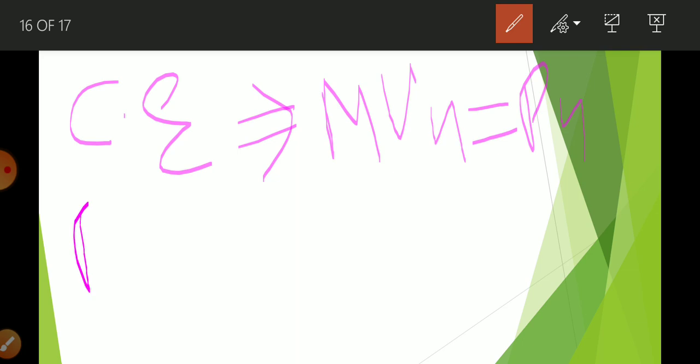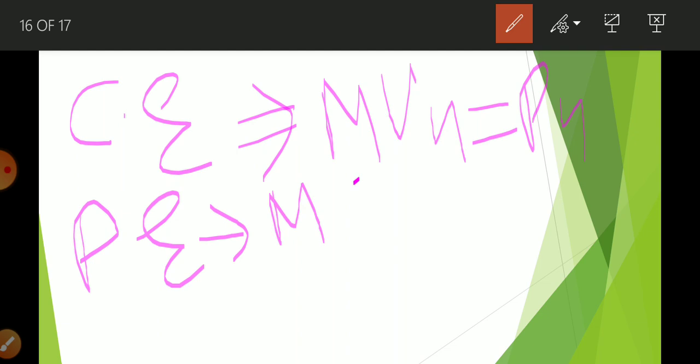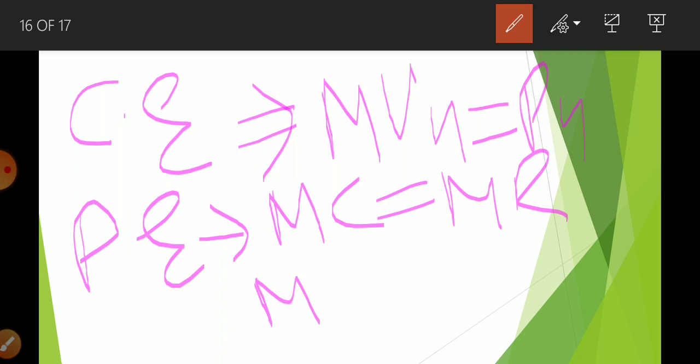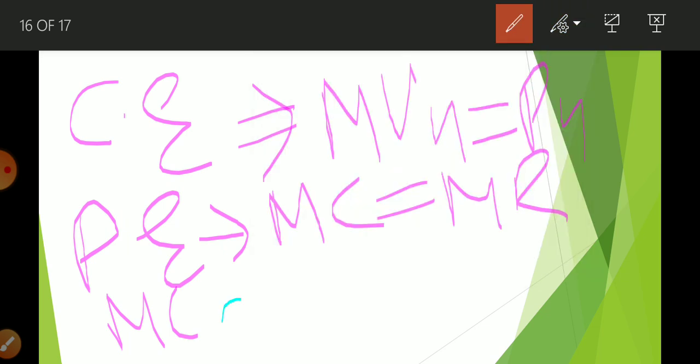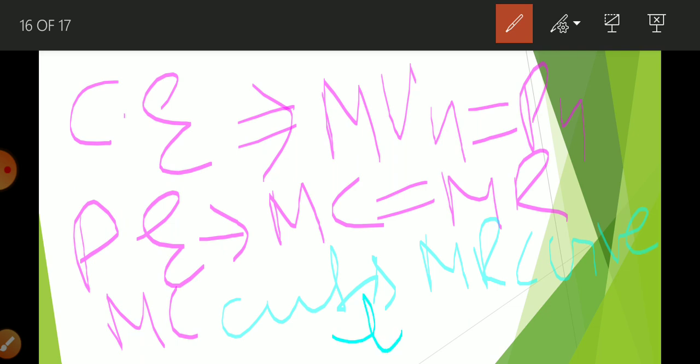You are also going to learn about producer equilibrium, which is decided when MC is equal to MR and the MC curve cuts the MR curve from below. So in 11th class, two equilibria you are going to learn, consumer equilibrium and producer equilibrium.